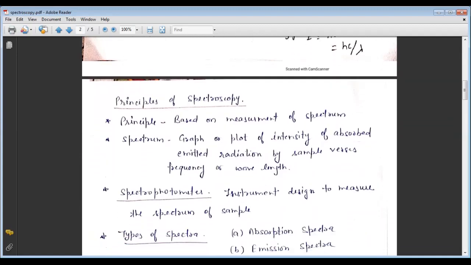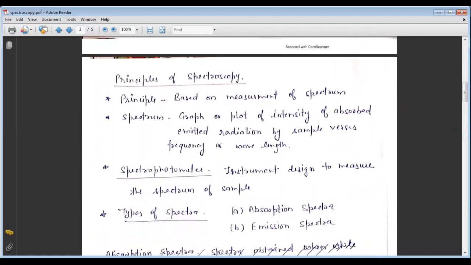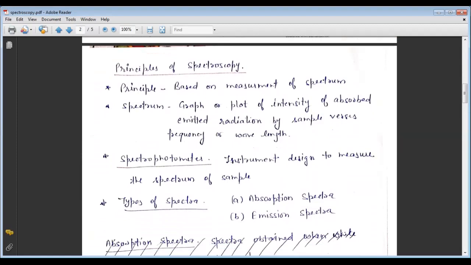So here, I want to say that in this lecture we are discussing the basic concept of spectroscopy only, not the ultraviolet or the infrared or the NMR or MRI spectrophotometry. These will be discussed in our next lectures one by one. So firstly, in this lecture, we are going to discuss only the basic concept of spectroscopy.